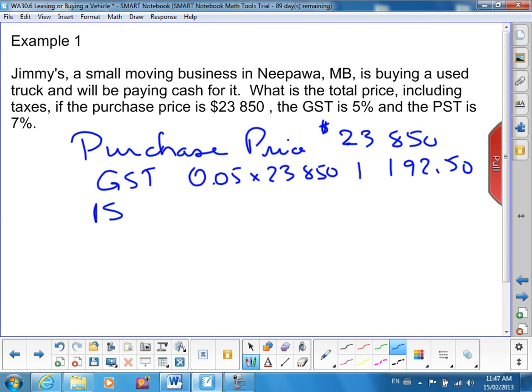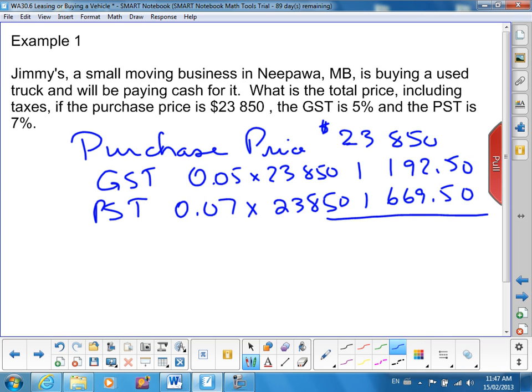The PST in Manitoba is 7%. And so it will be $1,669.50. And we add those together for a total cost of $26,712.